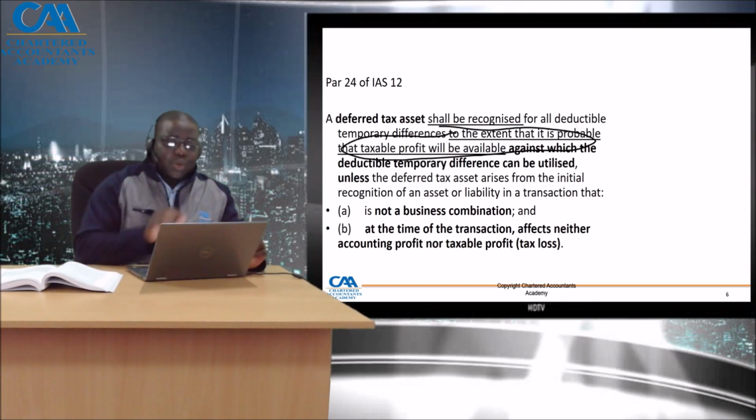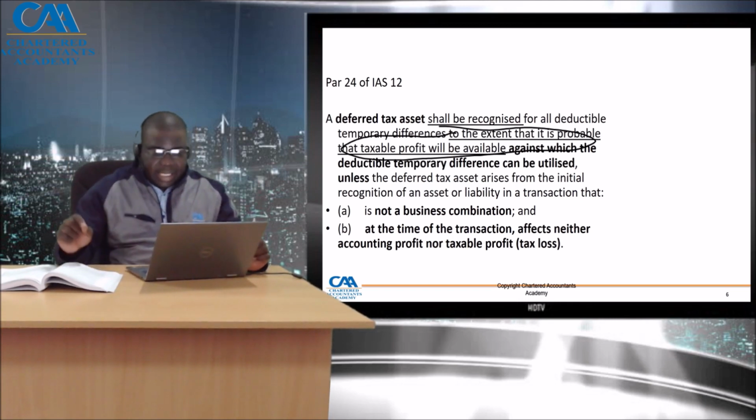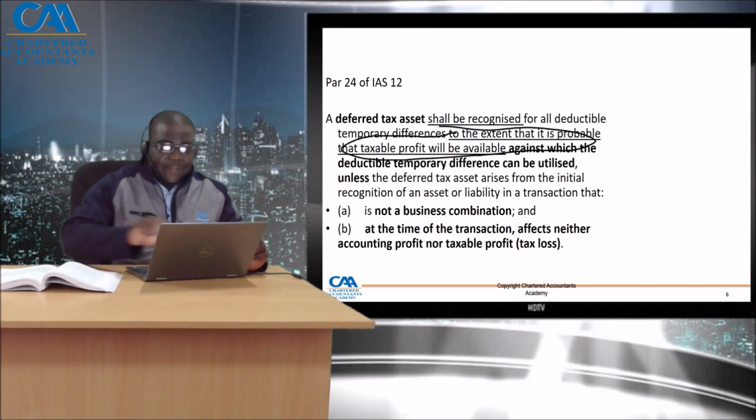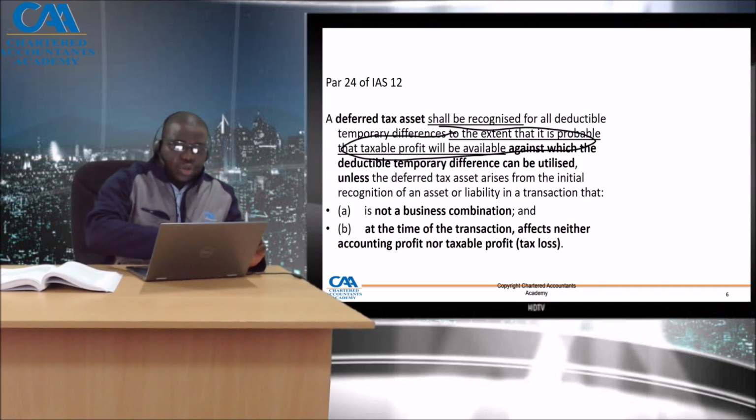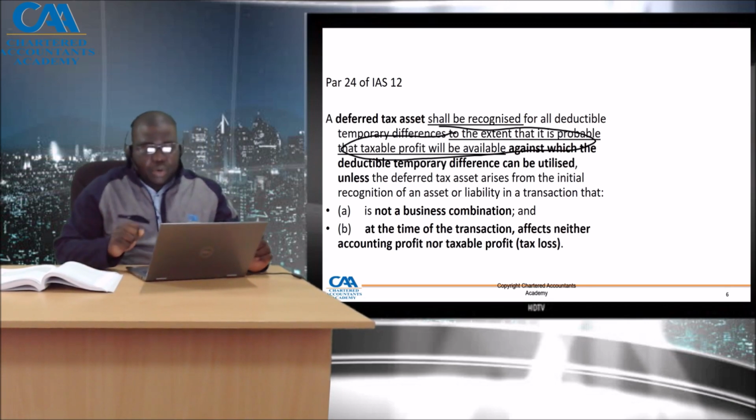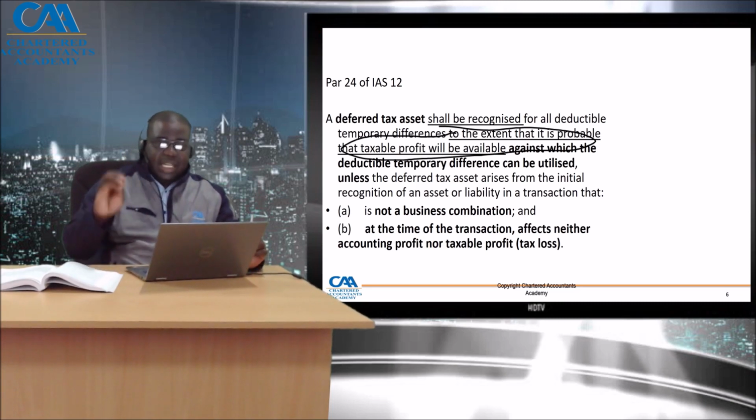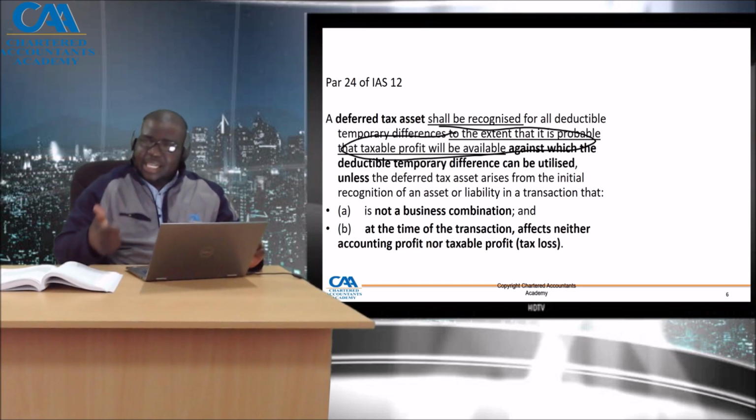And this will be very important when we look at assessed losses. The fact that we should recognize deferred tax to the extent that it is probable that taxable profit will be available to deduct. And that mostly refers to tax credits or assessed tax losses.